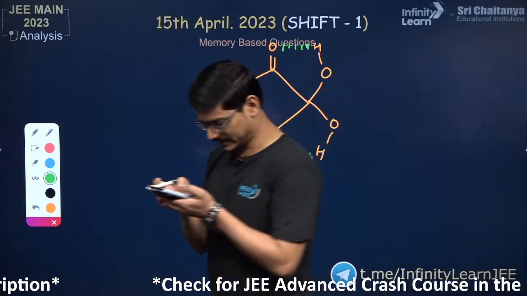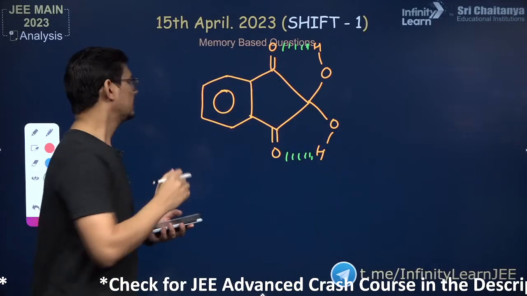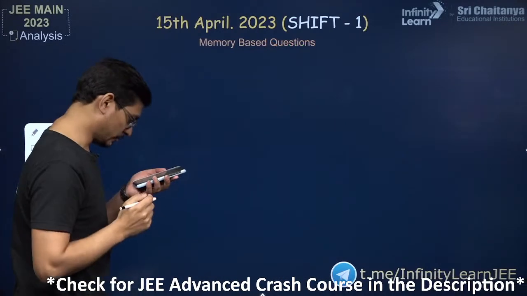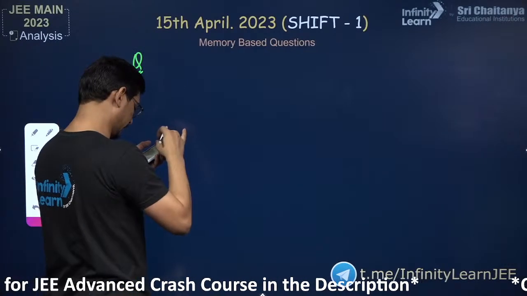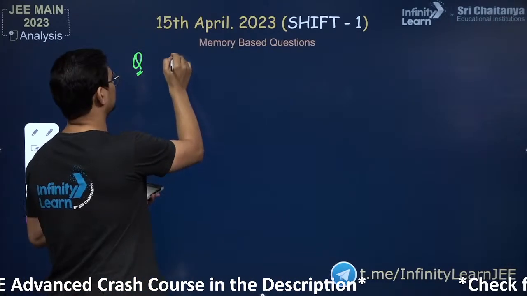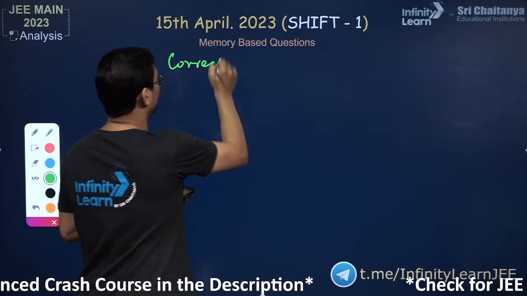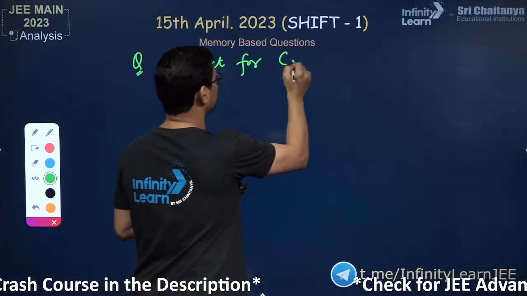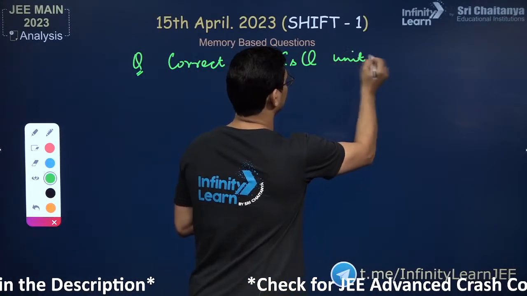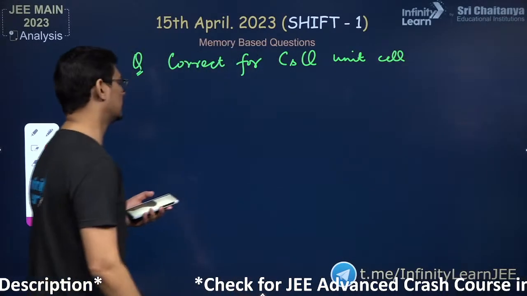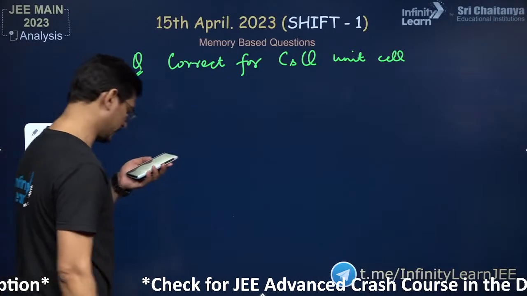Now I have just one more question, then physics I will discuss more questions with you guys. The question is, which of the following expressions is correct for cesium chloride unit cell? Right? The correct statement for cesium chloride unit cell.